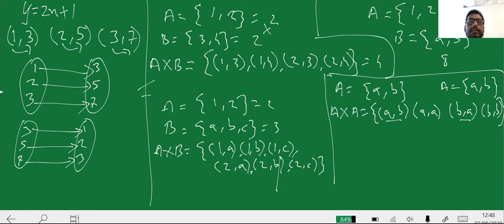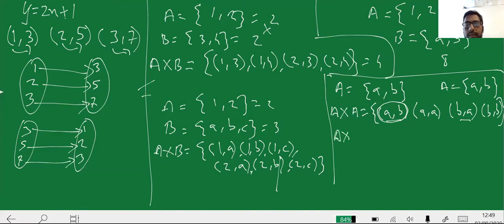When we were writing normal sets, in sets the order is not important for the elements. But when we are going to write relations, relations are going to consist of your ordered pairs. Ordered pairs means there are 2 elements and here the order is important. So when I say A cross B, it is different from B cross A. So here the order is going to matter and I have to write both of them. I have to write A comma B and I have to also write B comma A.